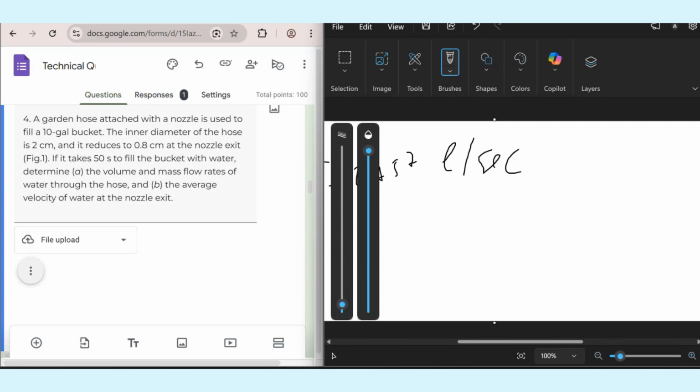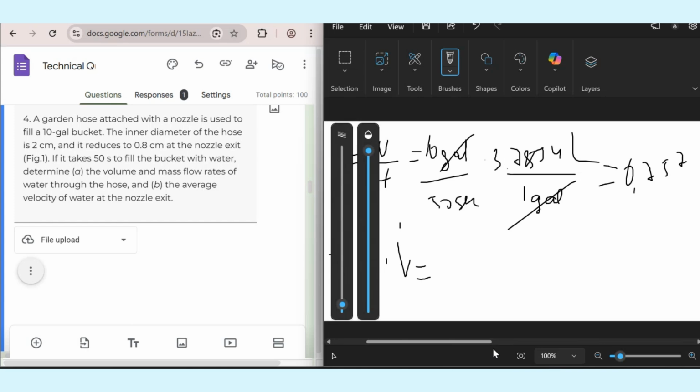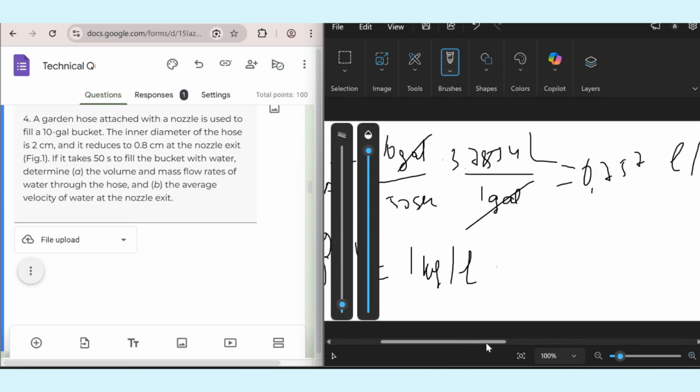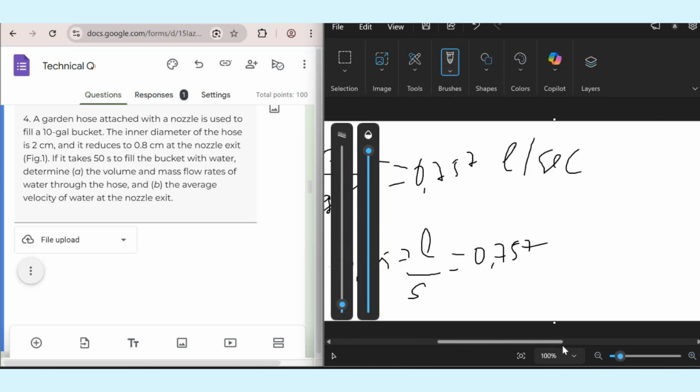In order to find the mass flow rate, we need to multiply our density by the volumetric flow rate. You can write the density as 1 kilogram per liter, or you can write 1000 kilograms per cubic meter, but you need to convert to cubic meters in order to write them in the same unit. Multiplying by 0.757 liters per second will give us 0.0757 kilograms per second.